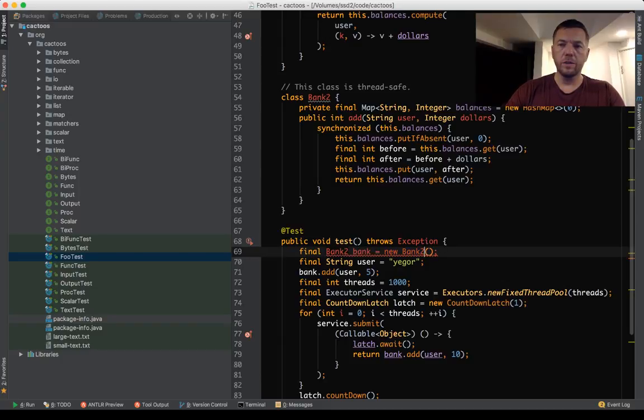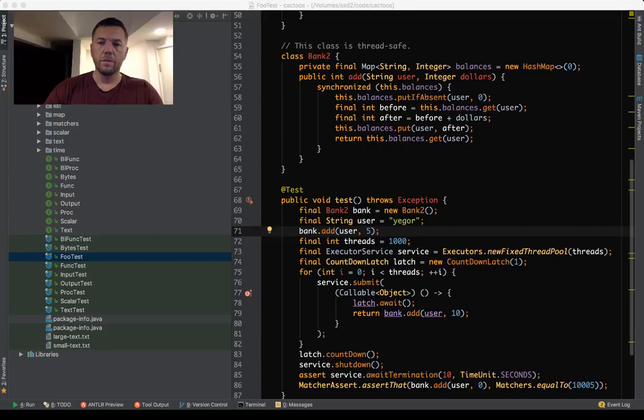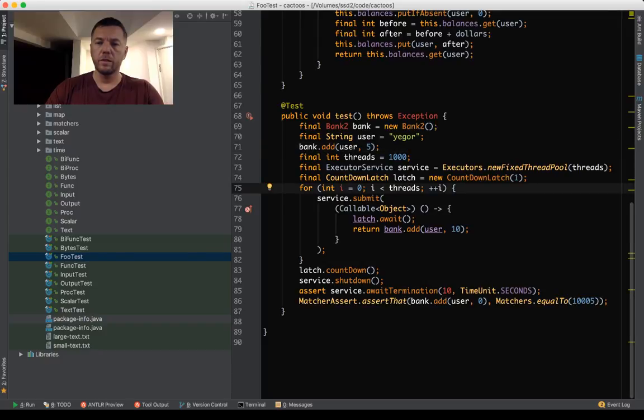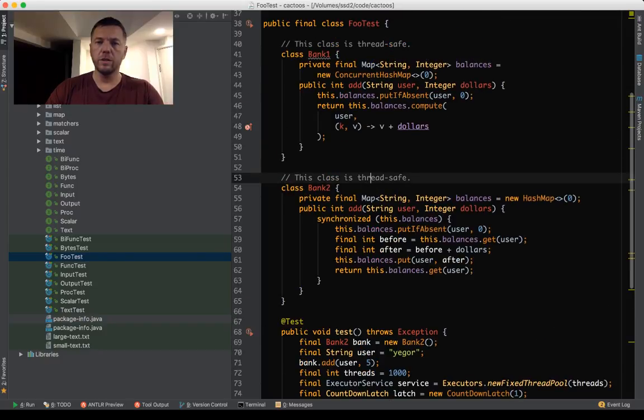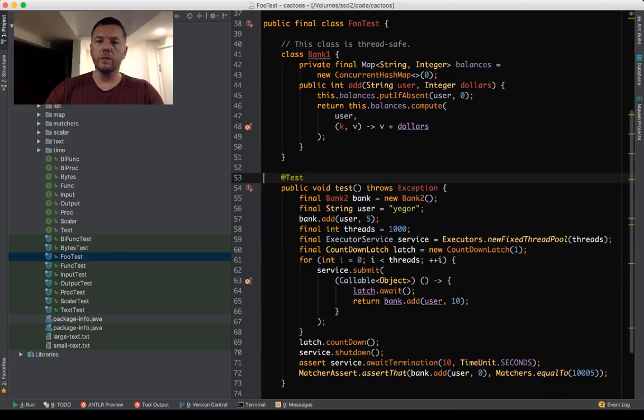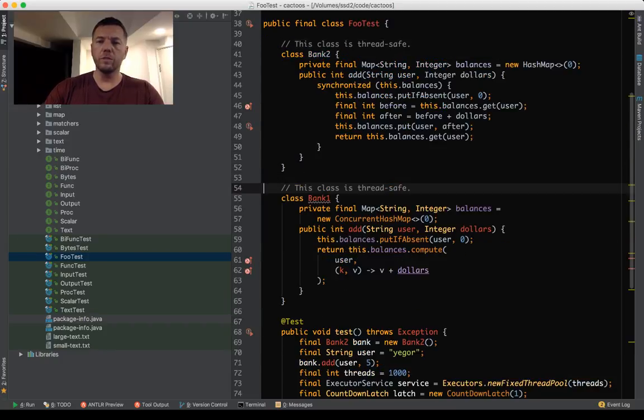Let me move my face left again. So bank 1 is what we had before. Bank 2, sorry. Let's place it in the right place. So bank 1 is what I had before. We were using it before. Bank 2 is my new version, which is also thread safe, but without the synchronized word.